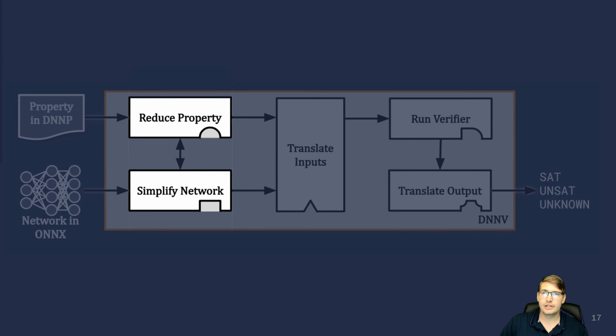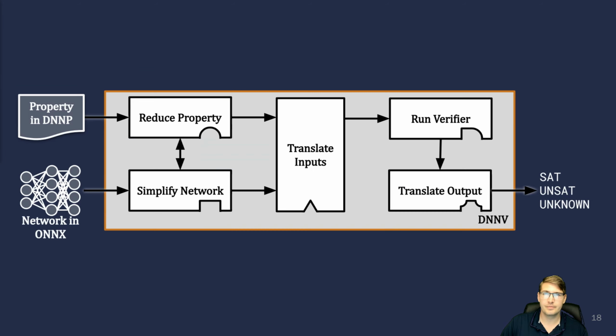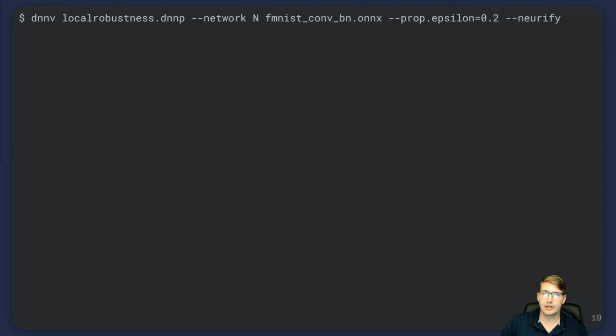In addition to the standard input format, DNNV also increases the applicability of verifiers by simplifying DNN models and reducing properties to more commonly supported forms. See our full talk for more details. We've implemented DNNV in Python with support for 13 existing verifiers. DNNV can be run from the command line by providing a property specification, network, and verifier.